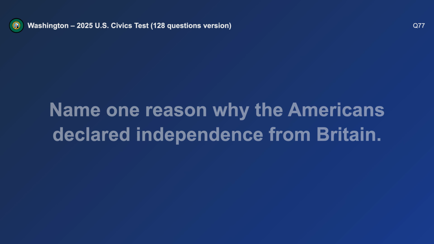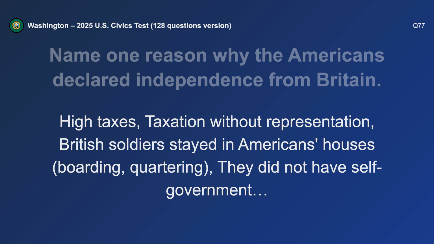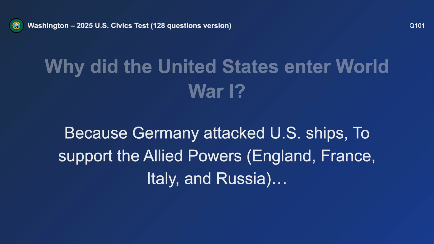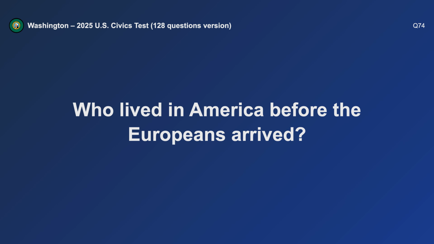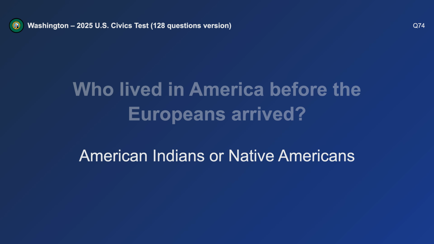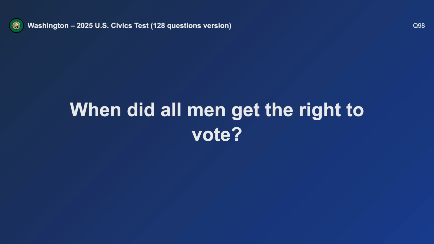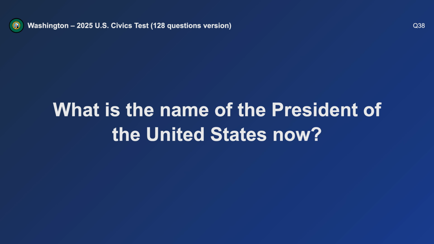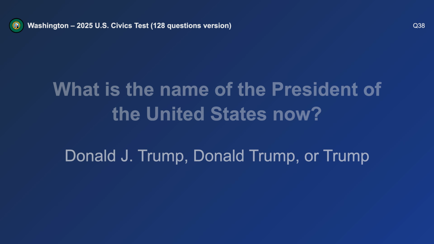High taxes. Why did the United States enter World War I? Because Germany attacked U.S. ships. Who lived in America before the Europeans arrived? Native Americans. When did all men get the right to vote? After the Civil War. What is the name of the President of the United States now? Donald Trump.